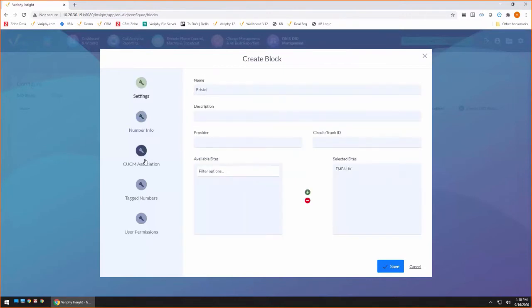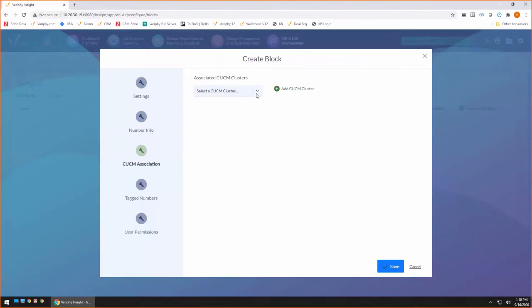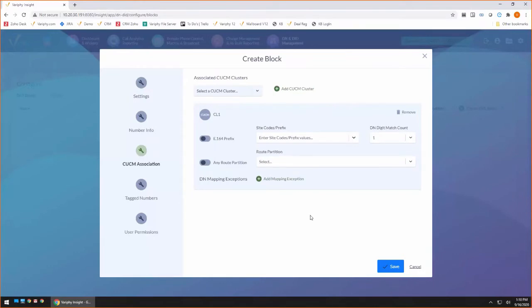But the next thing we're going to do is, now that Variphy knows what your block of DIDs are, we need to tell Variphy how to associate those DIDs to the DNs in your call manager. And this is where the flexibility and the power comes behind Variphy, because you're not having to worry about, oh, I've got some spreadsheet out there, the DIDs and the DNs don't match up. You know, people have left the company. We're going to do that math for you.